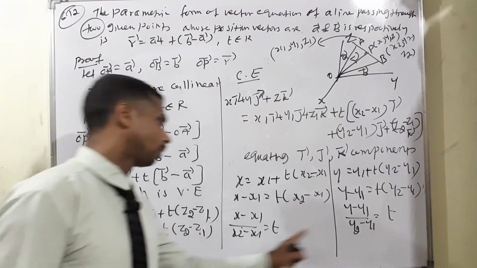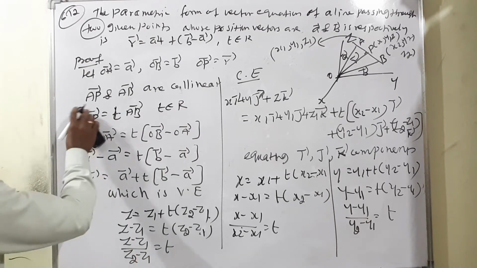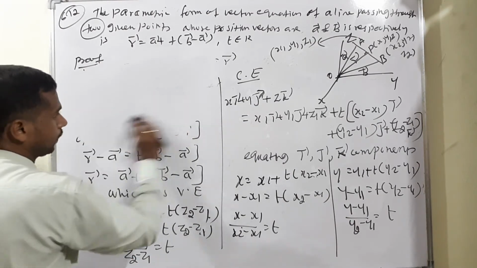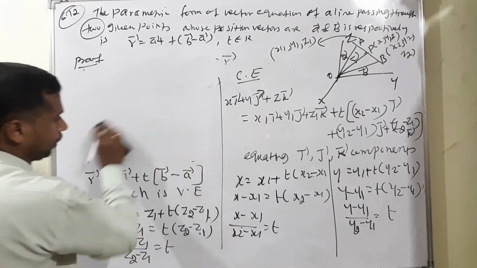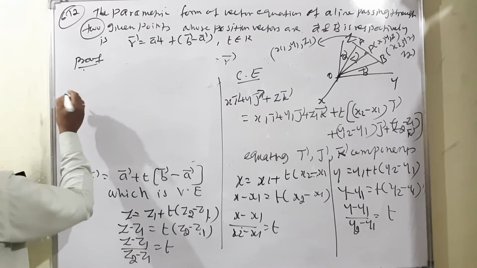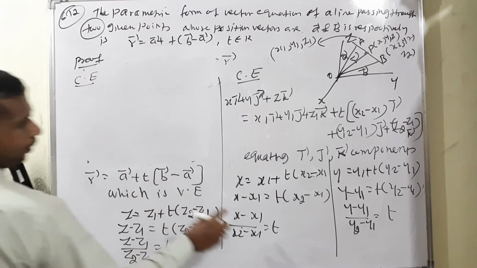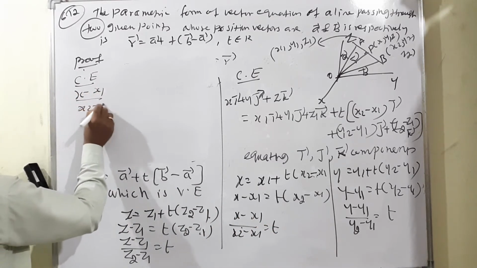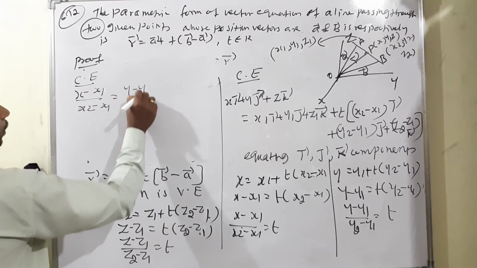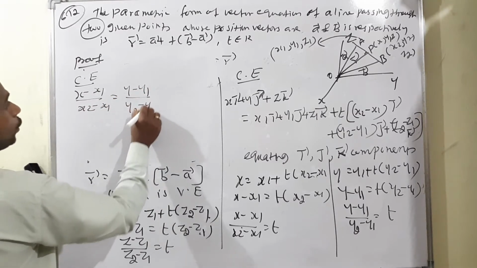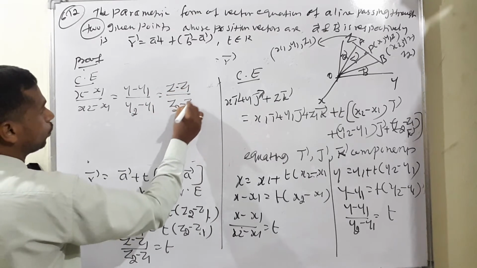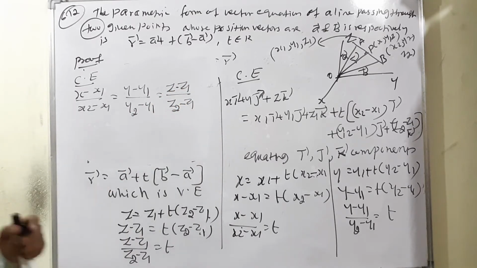So, on the right hand side it is all the time t, which means eliminating t gives us the Cartesian equation, isn't it? Therefore, the Cartesian equation is x minus x1 divided by x2 minus x1 is equal to y minus y1 divided by y2 minus y1 is equal to z minus z1 divided by z2 minus z1, which is the required Cartesian equation.